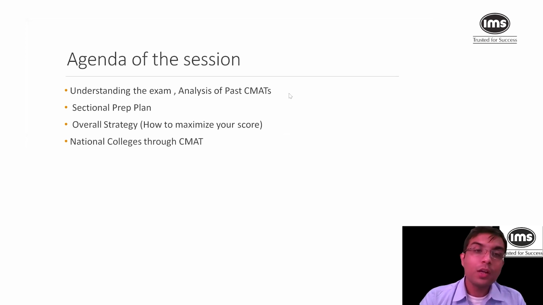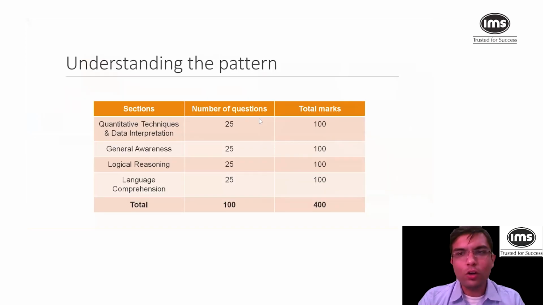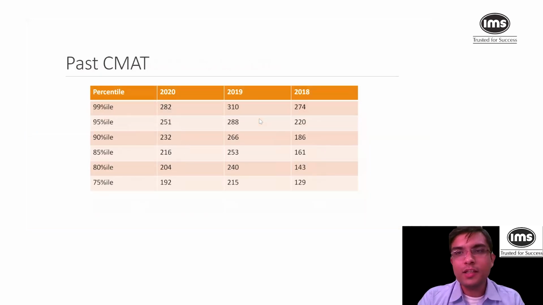Let's start. First of all, understanding the exam, analysis of past CMAT. CMAT has 4 sections, 25 questions each, 100 marks per section, a 400 marks exam with 180 minutes. We all know that, right? But what actually is asked in CMAT and how much score is required to get the percentile we require for different colleges is mentioned over here.